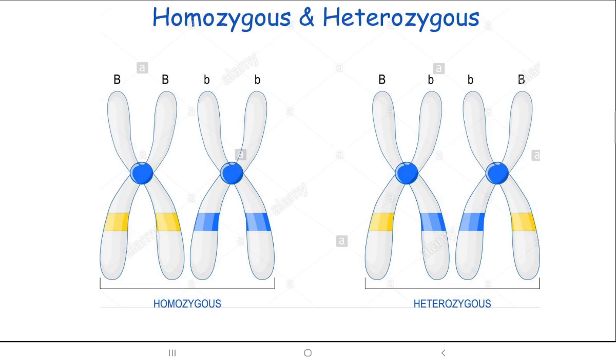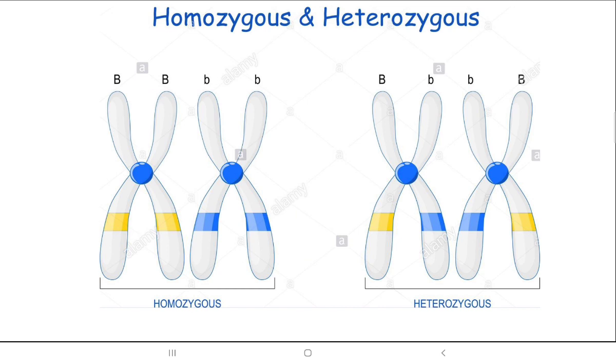Okay, now in this cross multiplication, when both are the same, like both are capital B, you can see the first one, both are small b, then such ones are called homozygous, and the one where it differs is heterozygous.